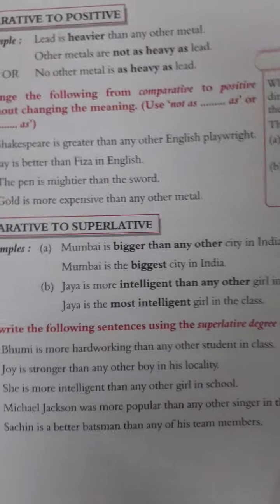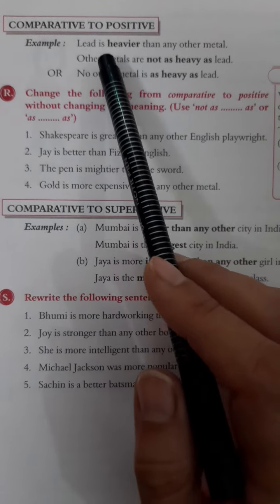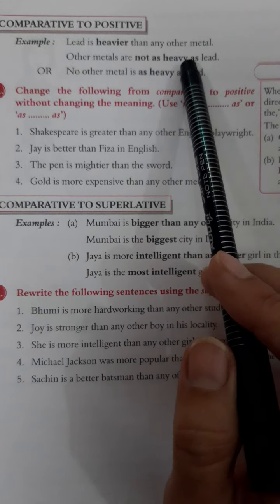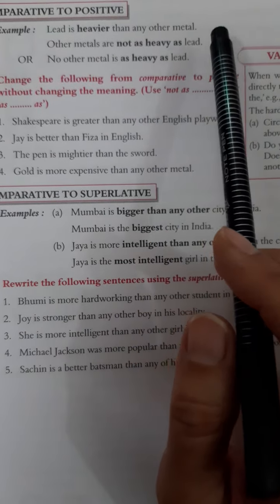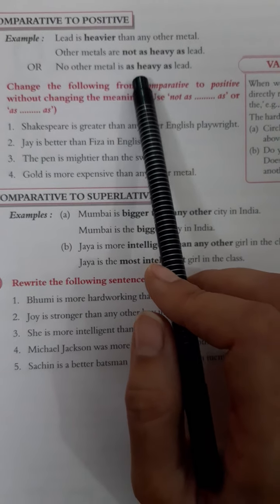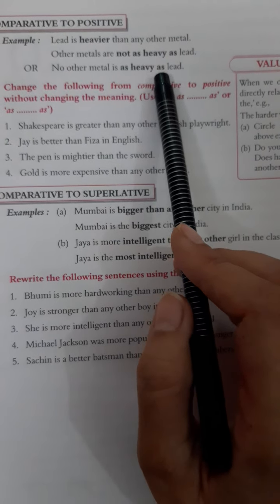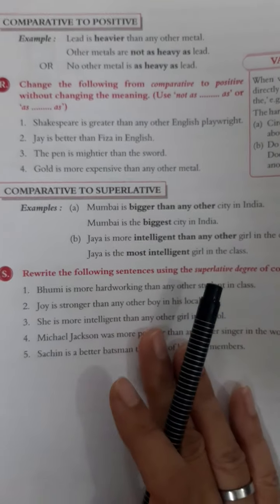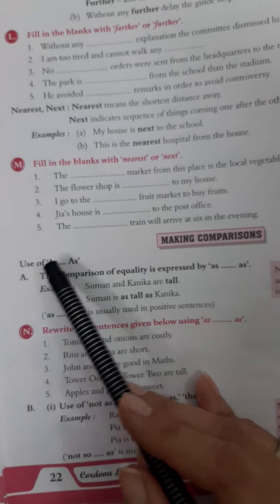Then you have the related exercises. Then comparative to positive. Lead is heavier than any other metal. Other metals are not as heavy as lead. Or no other metal is as heavy as lead. Now we are using as. Just see. Is this clear? Now, the use of as and as.